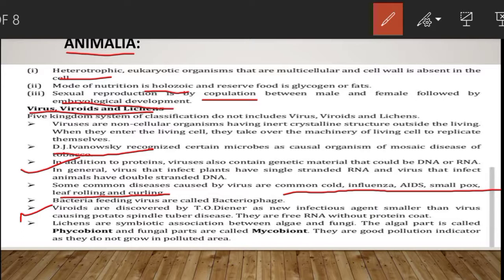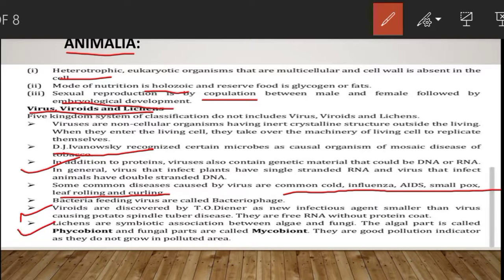The RNA has low molecular weight and is tightly folded into circular or linear single-stranded structure, while prions are obligate parasites made of glycoproteins only. Then talking about lichens.